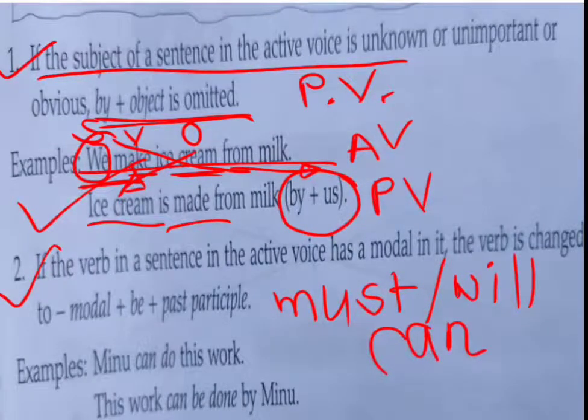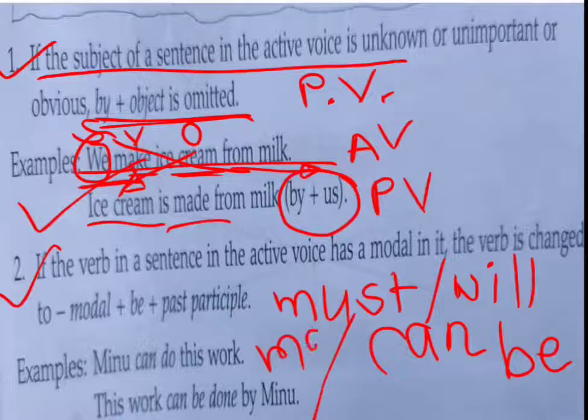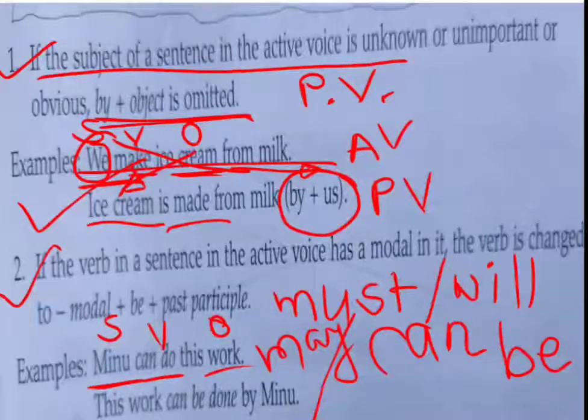And with this, you have to use be in passive voice. May is also known as a modal. So when this type of word comes, you have to use be with it in passive voice. Minu can do this work. Now Minu is the subject, can do is the verb, and this work is the object. So in passive voice, we first have to take this work, so it is the subject.